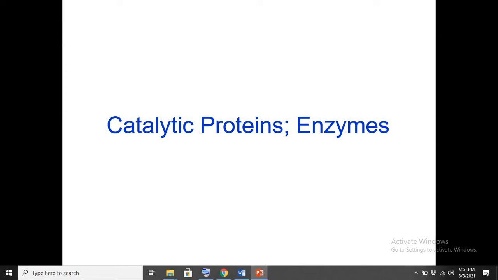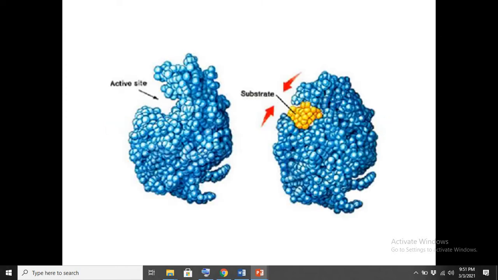Now many of the proteins exhibit the function of enzymes. So what actually are enzymes?